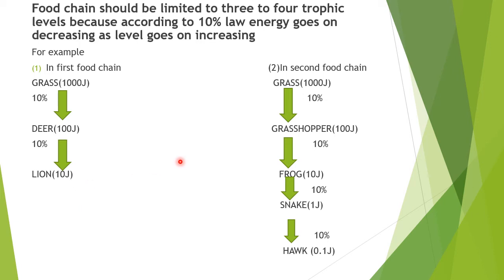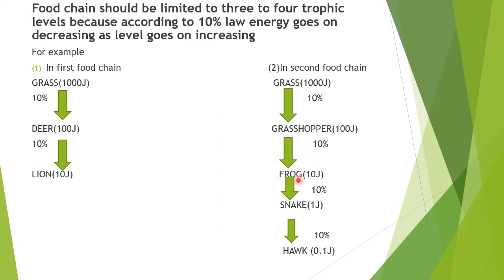Have a look at your second example. The second food chain consists of 5 trophic levels: grass, grasshopper, frog, snake and hawk. Similarly, the grass again has 1000 joules of energy. The second, your primary consumer, according to the 10% law, will have 100 joules.